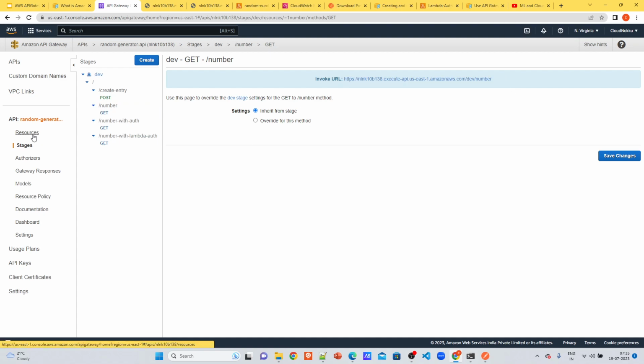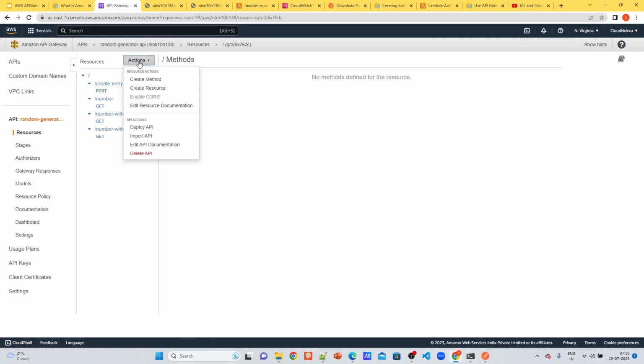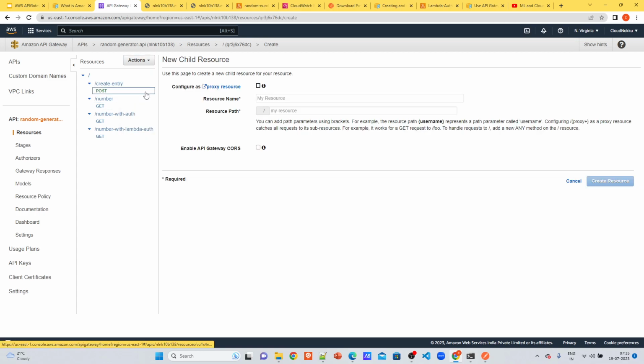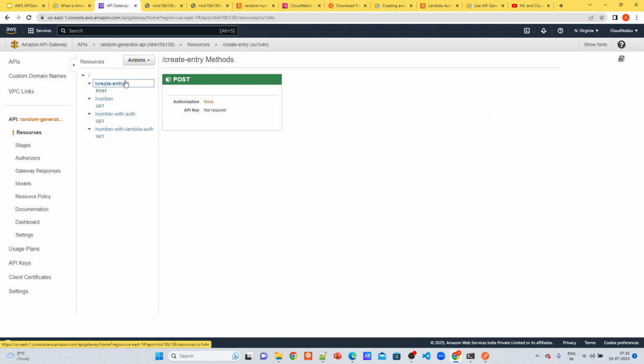If you see create resource, it creates a hierarchical structure like this: slash create entry slash number, something like this, or create some slash message from the root. It will be clearer when I show you while creating from scratch, but let's not get into that now. So that is what create resource is about.